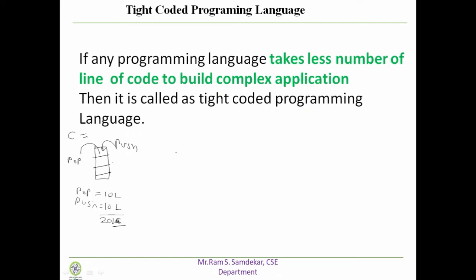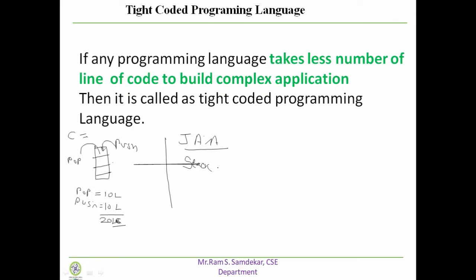Suppose you want to build your stack application with the help of the Java programming language. In Java, in the java.util package, we have a class called Stack.